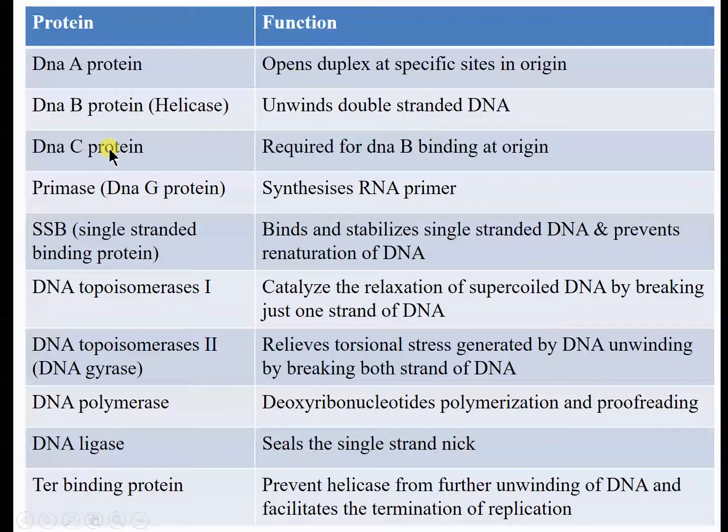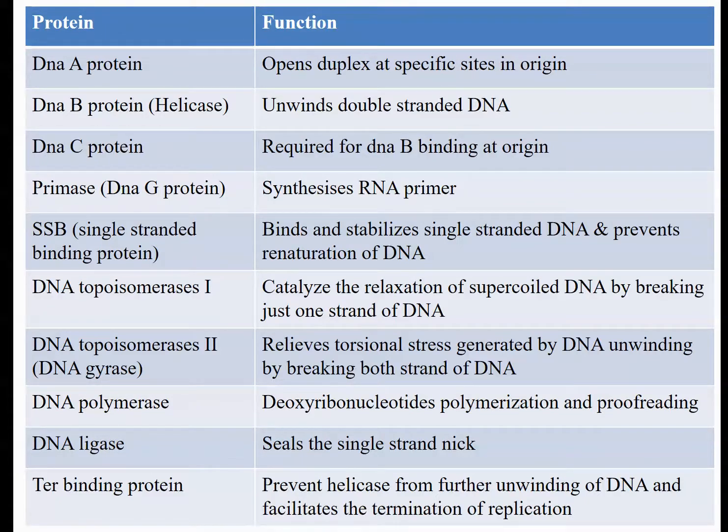And DnaC protein is required for binding of helicase enzyme at the double-stranded DNA. Then primase enzyme, also known as DnaG protein, is required to synthesize RNA primer, meaning small strands of ribonucleotide which is complementary to the parent double-stranded DNA.